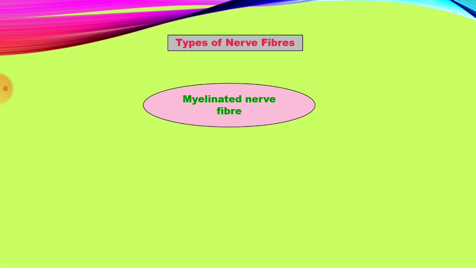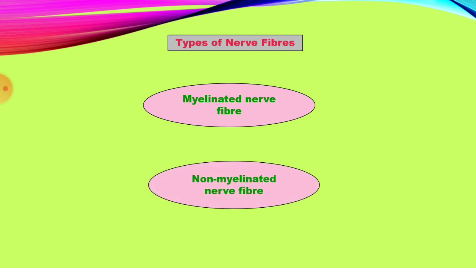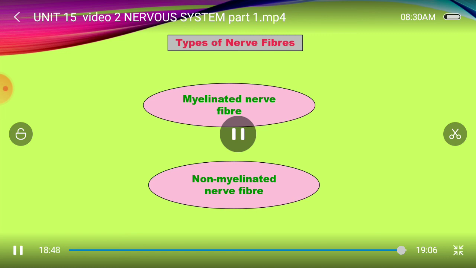A neuron that is covered with myelin sheath is called a myelinated neuron. Next one, the non-myelinated neuron: a neuron that is not covered by myelin sheath is called a non-myelinated neuron. Myelinated and non-myelinated nerve fibers form the white matter and gray matter. If the myelin sheath is present, that neuron is called a white neuron. If the myelin sheath is absent, that neuron is called a gray neuron.